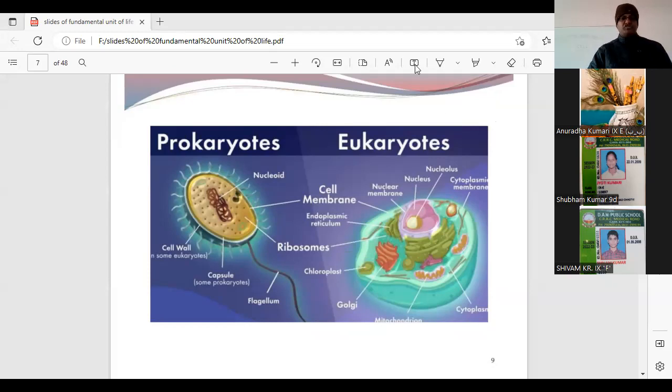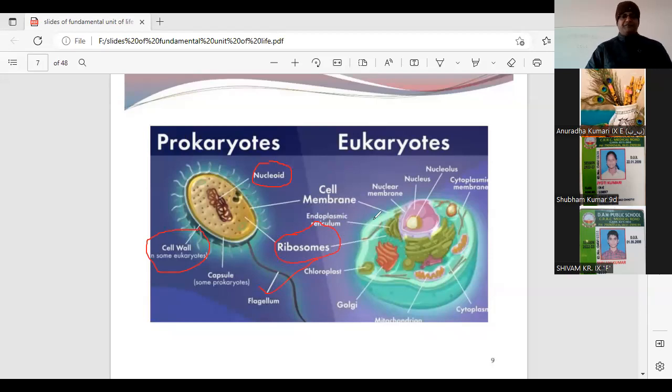The nucleus of the prokaryote is called nucleoid. The cell remains surrounded by the cell wall, and flagella may be present, which are important for locomotion, and the ribosomes, that means the protein factory, are definitely present over here.